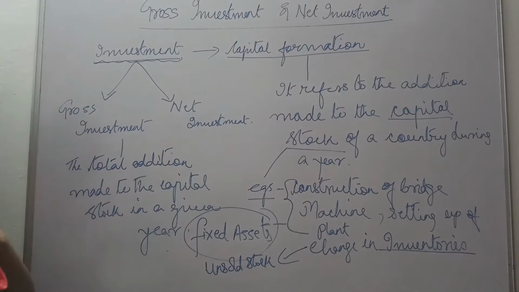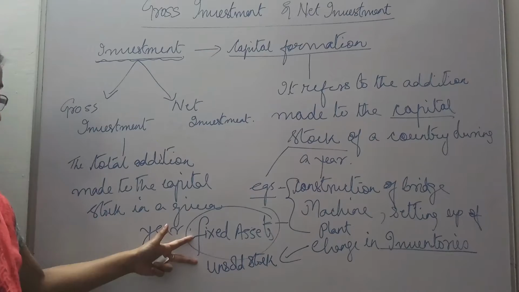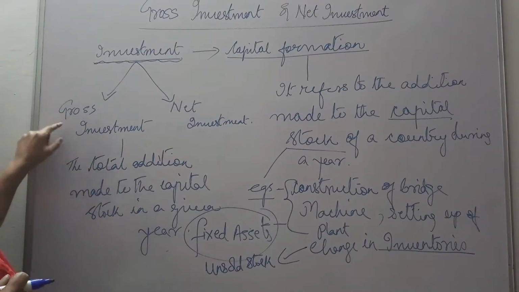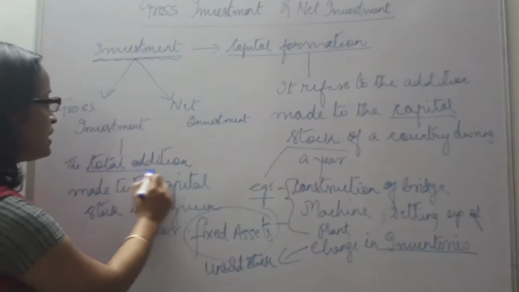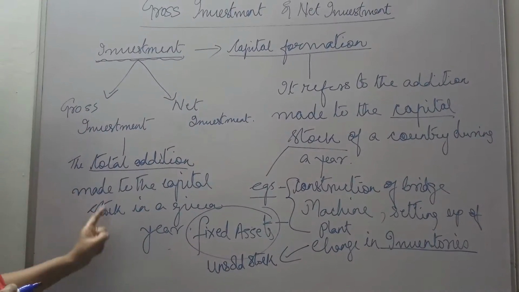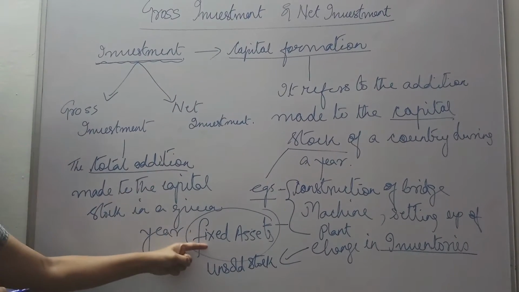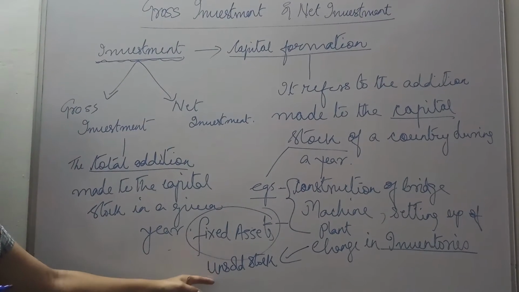So investment comprises two things: our fixed assets and the unsold stock. And gross investment is the total addition made to the capital stock in a given year. This addition could be in the form of fixed assets or in the form of unsold stock.